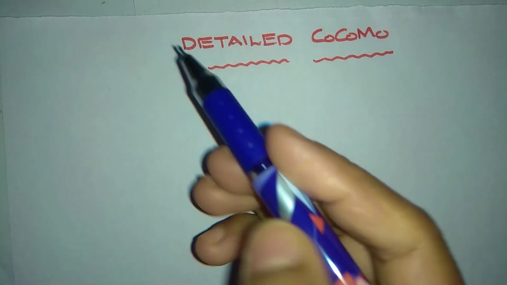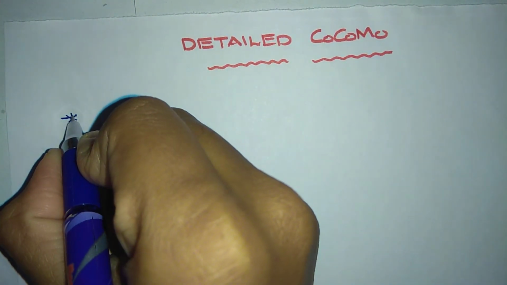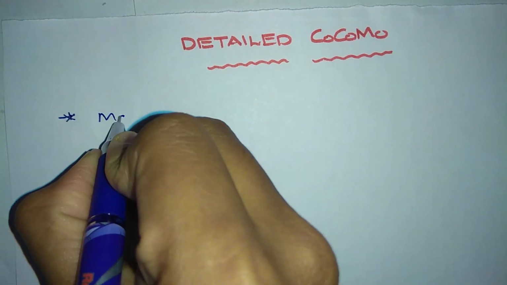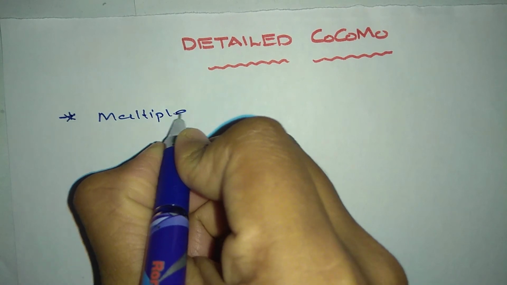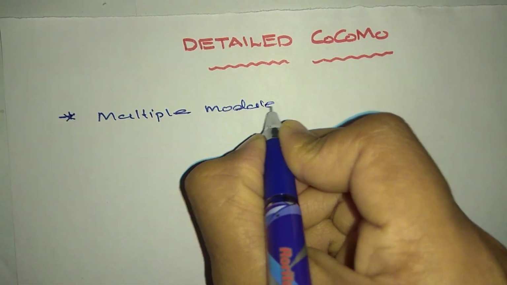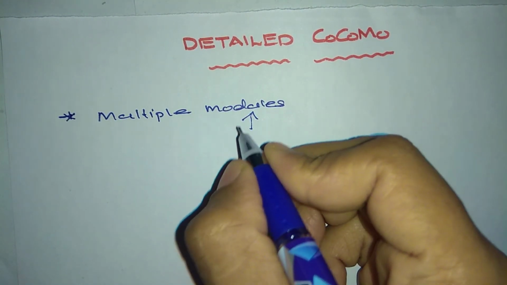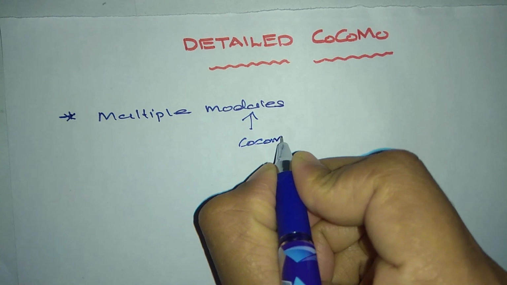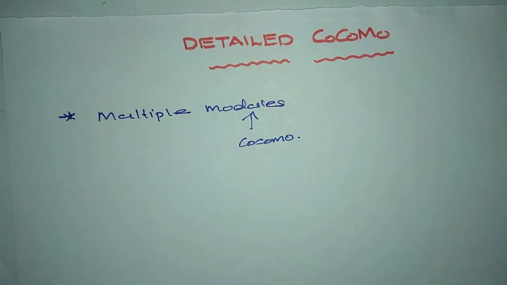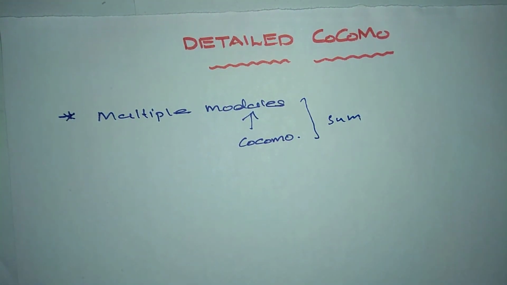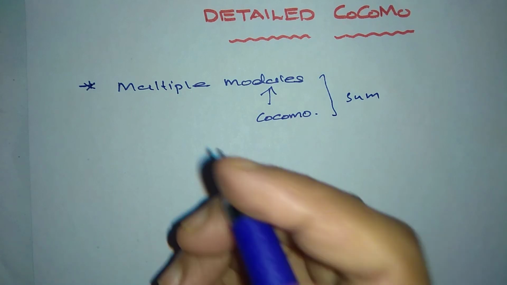So in detailed COCOMO, the whole software is differentiated into multiple modules, and then we apply COCOMO to each module in the various models to estimate effort, and finally we sum that effort. And we have different phases of detailed COCOMO.